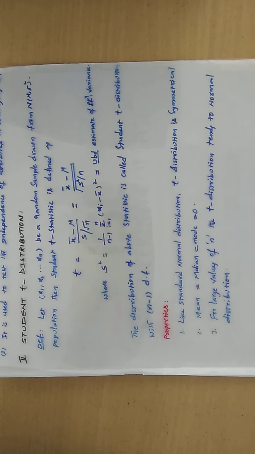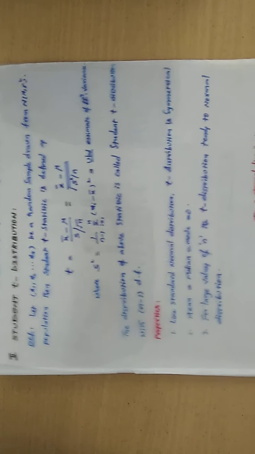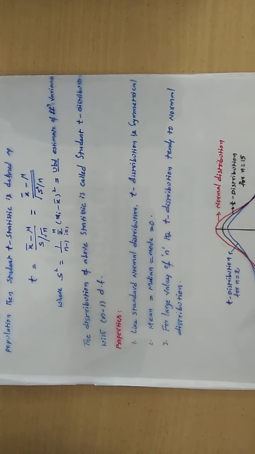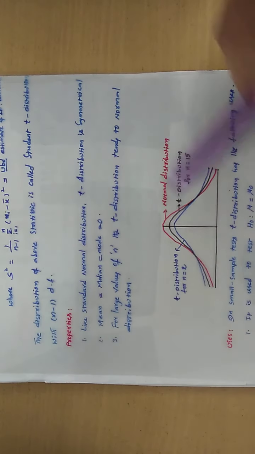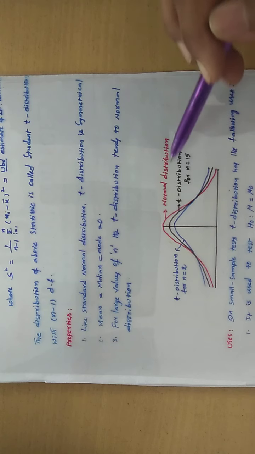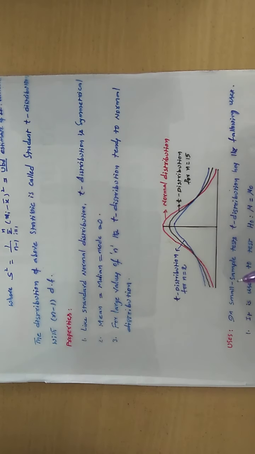In the same way, the normal distribution bell-shaped curve is a symmetric curve, and the t distribution also shows the symmetry property if you draw it. Just like the normal distribution, mean, median, mode for the t distribution are equal, and equal to 0. For large values of n, the t distribution tends to the normal distribution. You see, the red color is the normal distribution bell-shaped curve.